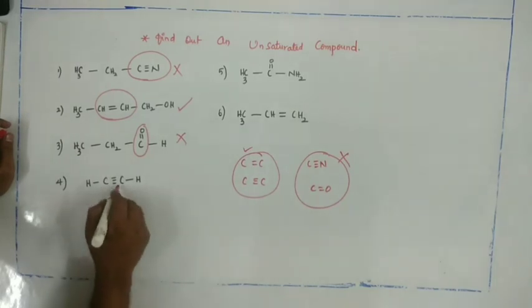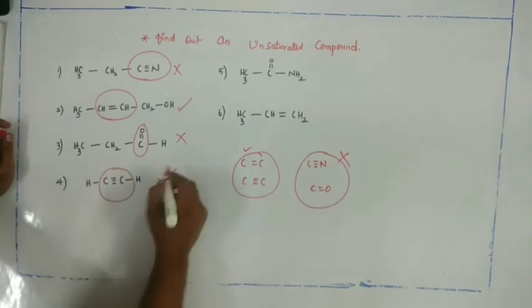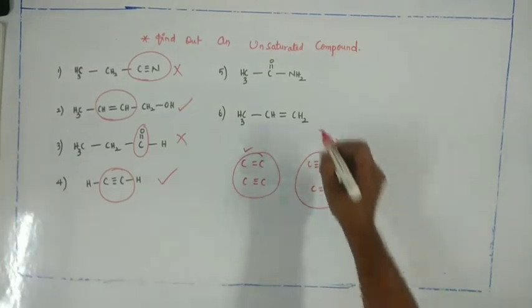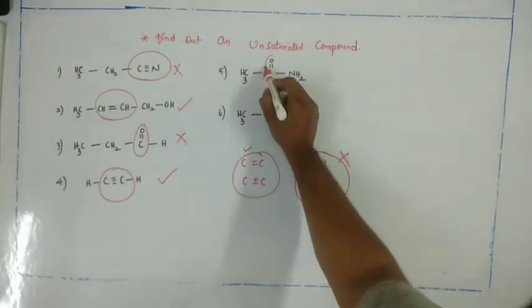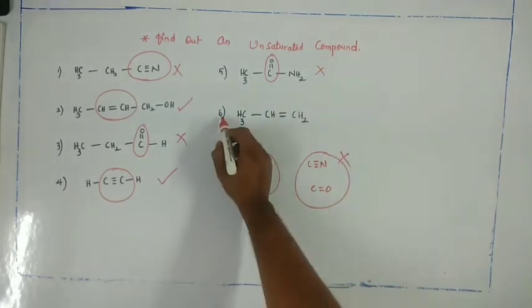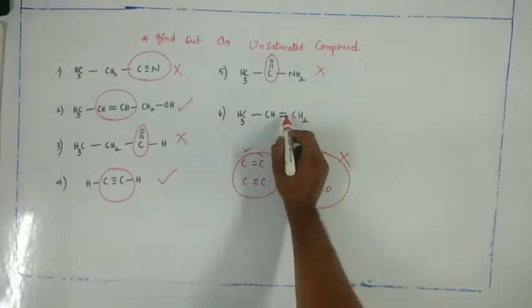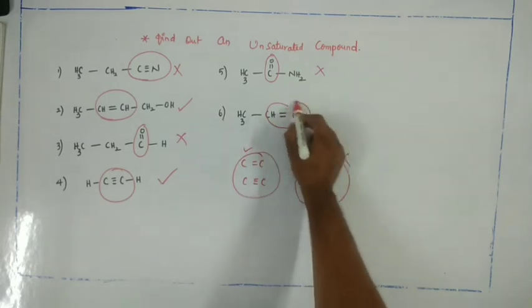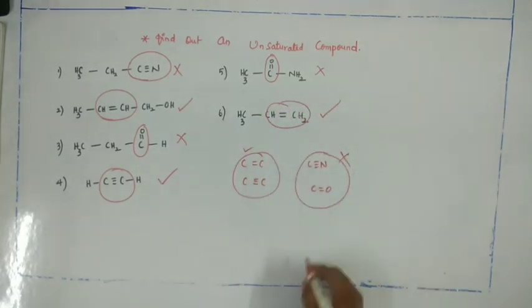Here carbon-carbon multiple bond, so this is an unsaturated compound. The fifth one, carbon having multiple bond with oxygen atom, this is not an unsaturated compound. Sixth one, carbon having multiple bond with the other carbon atom, so this is an unsaturated compound.